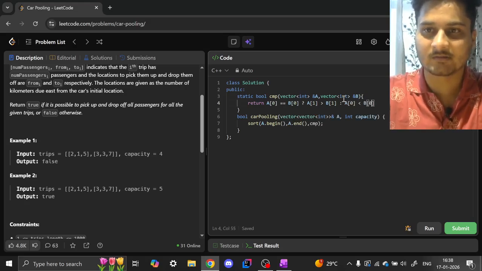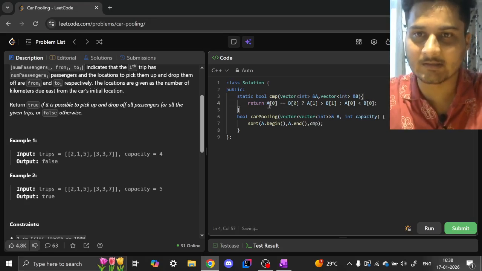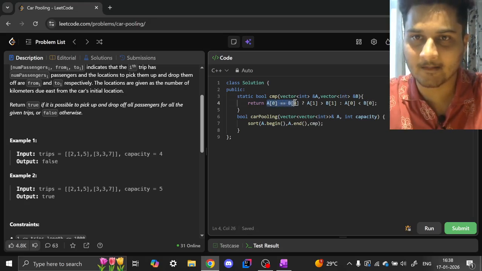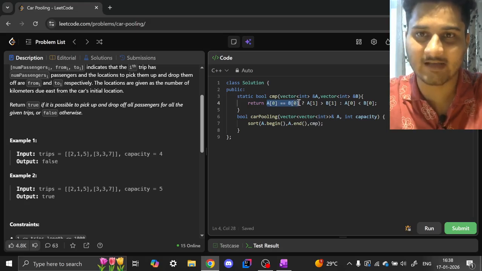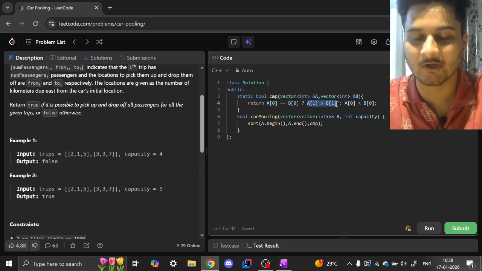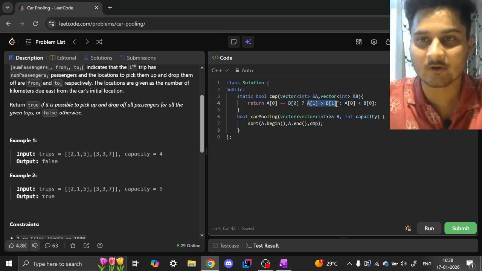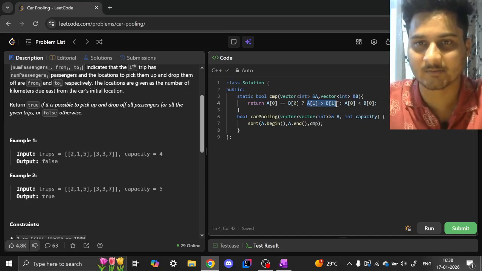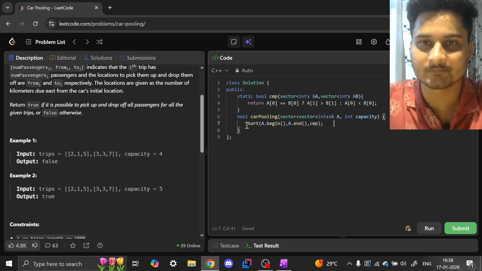So we have written our custom logic. What this says is that in case of a clash between the first values, we are going to check whether the second value is greater than the first value or not. And we are going to do that because we want to prioritize dropping first and then picking up customers, right? So now we have sorted this array.